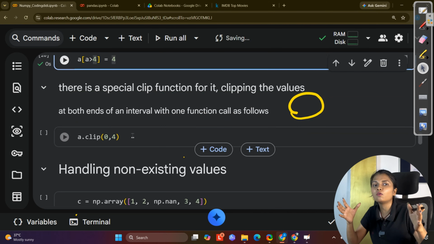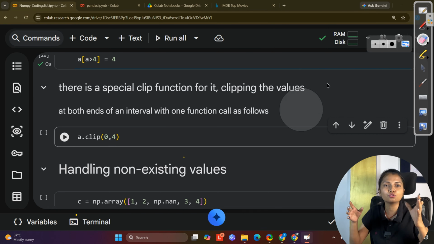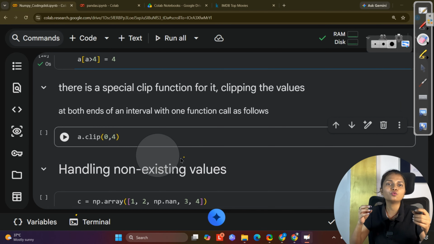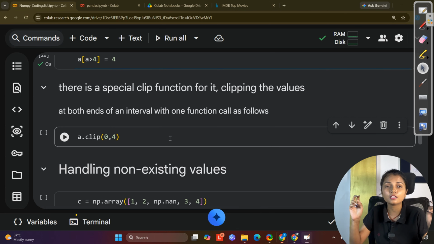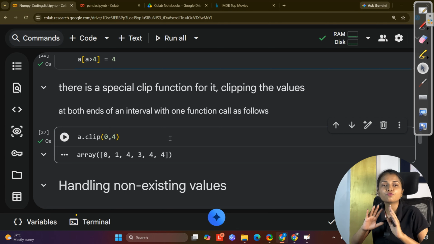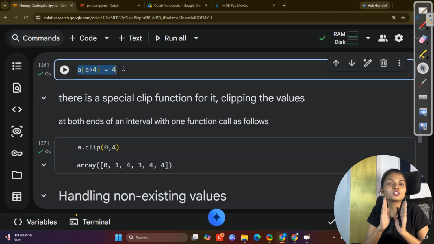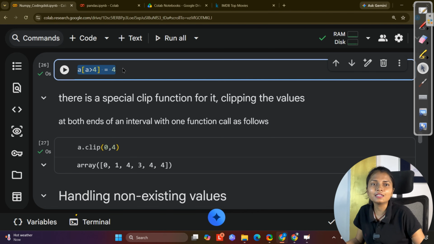You can trim the outliers. Let's say I have a range that my sales generally goes from 1 lakh to 2 lakh. If there is any value beyond that, it means that that particular client is a high paying client. So identifying those things comes under outliers. We will discuss outliers later, but for now understand outlier means something which is out of range, and you wanted to trim them. You don't want them in the data, so you perform these types of operations where you filter them out based on some condition.